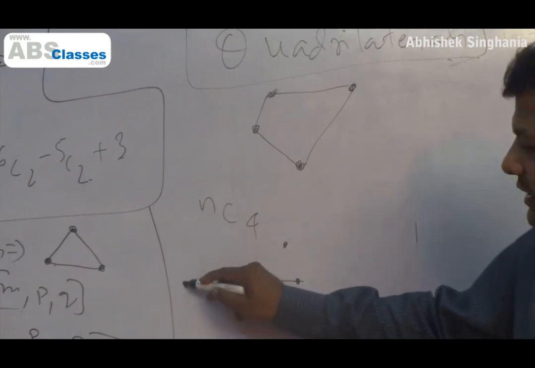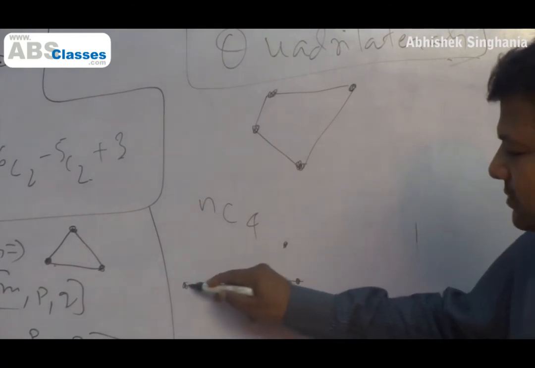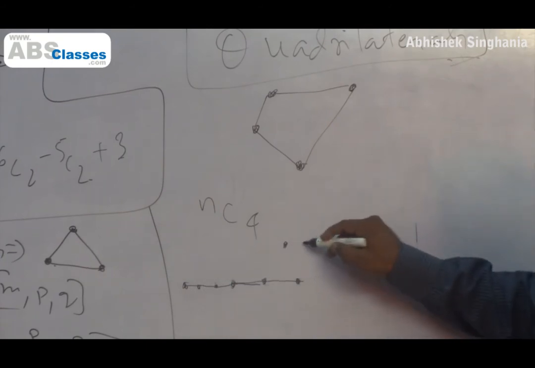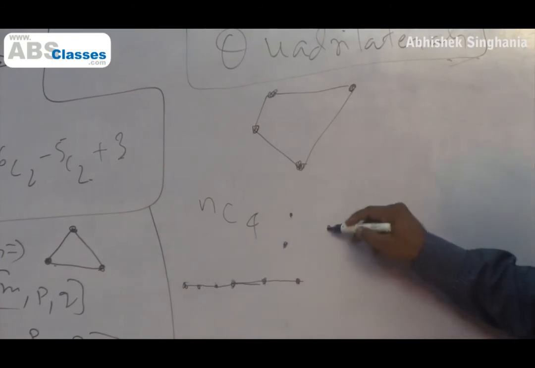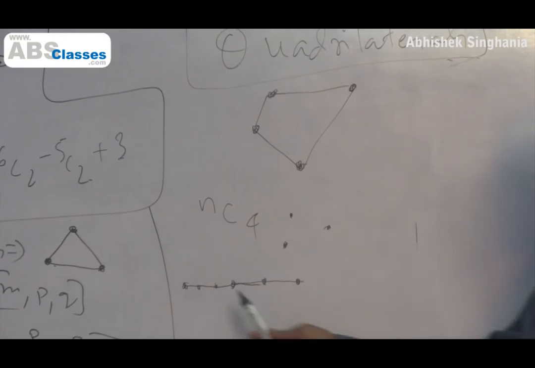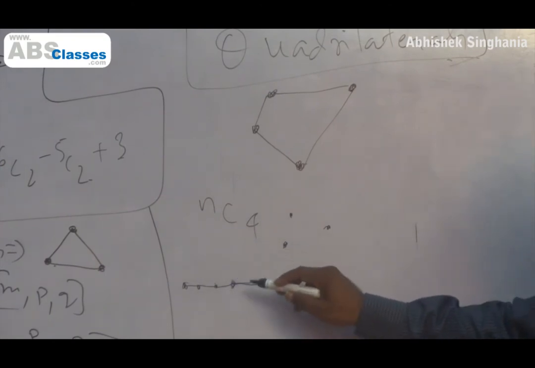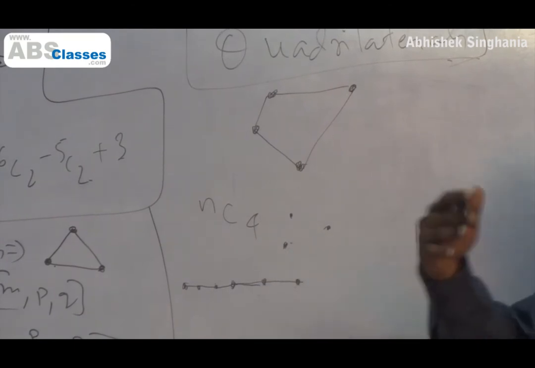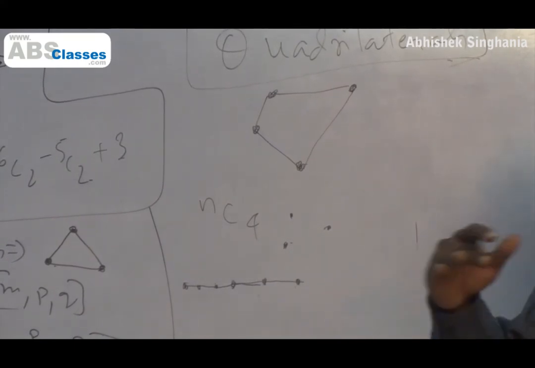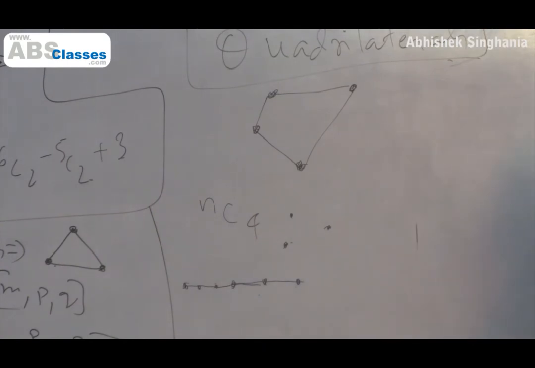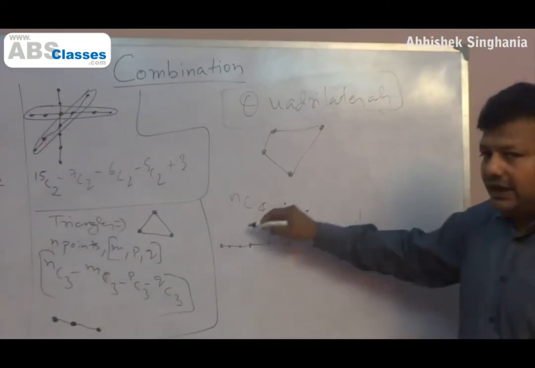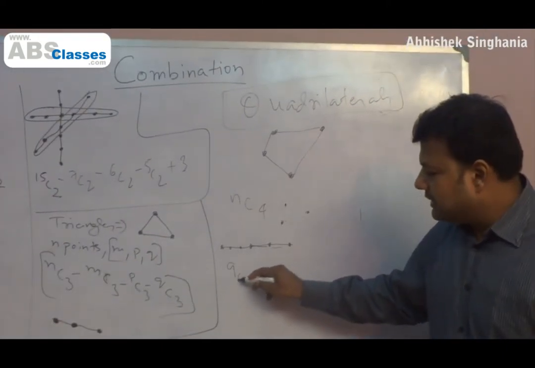What I'm trying to say here is that, say there are 6 points collinear, right? And say there are another 3 points, none of them collinear. So these 6 points will not give me a quadrilateral, so I'll subtract 6C4. But think of it, if I take any 3 points from here and any 1 point from here, will that give me a quadrilateral? 3 collinear and 1, it will never give me a quadrilateral. So I need to subtract those cases also. So I have a total of 9 points.